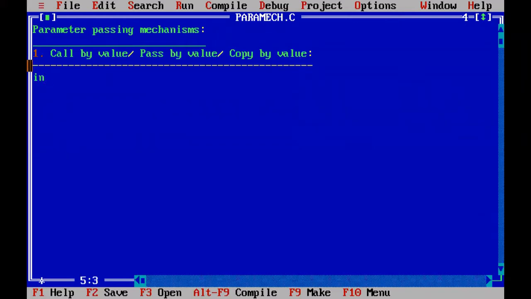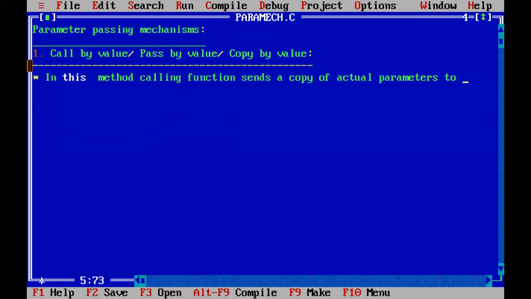In this call by value method, calling function sends a copy of actual parameters to the called function.